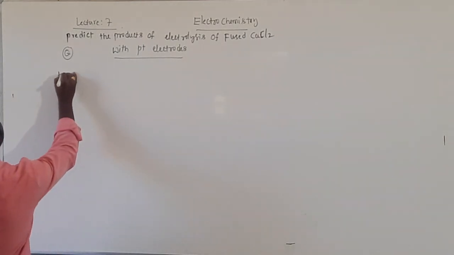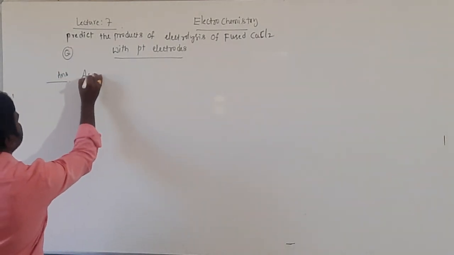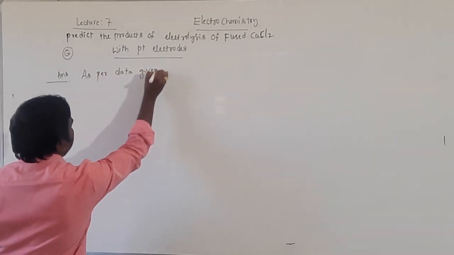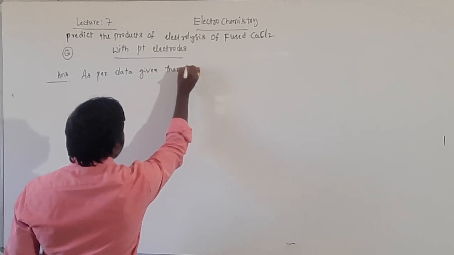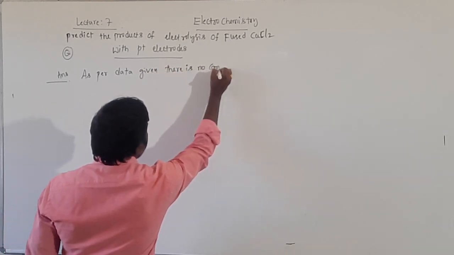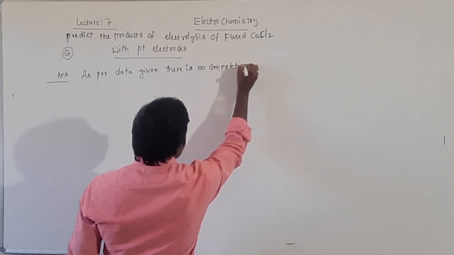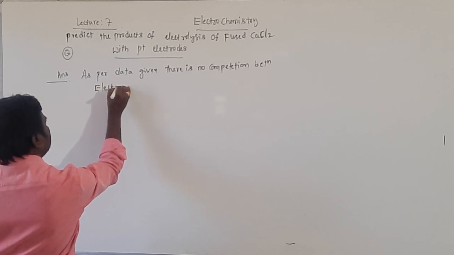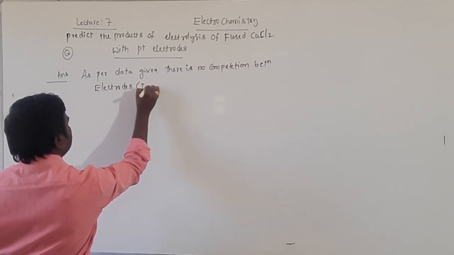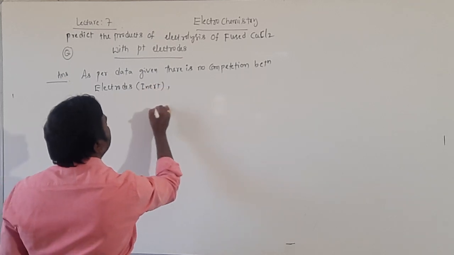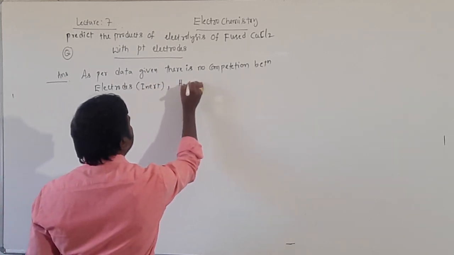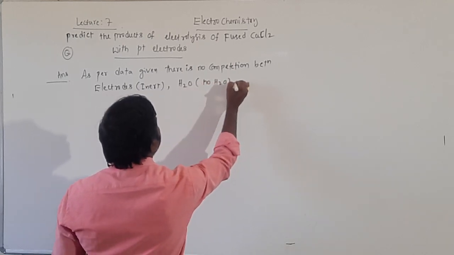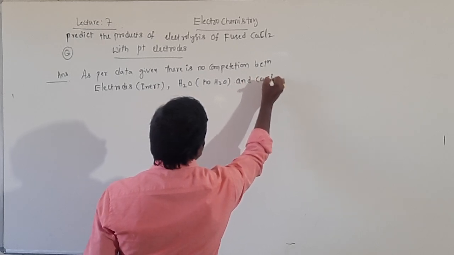As per the data given, there is no competition between electrodes, which are inert, water, because there is no water, and CuCl2.